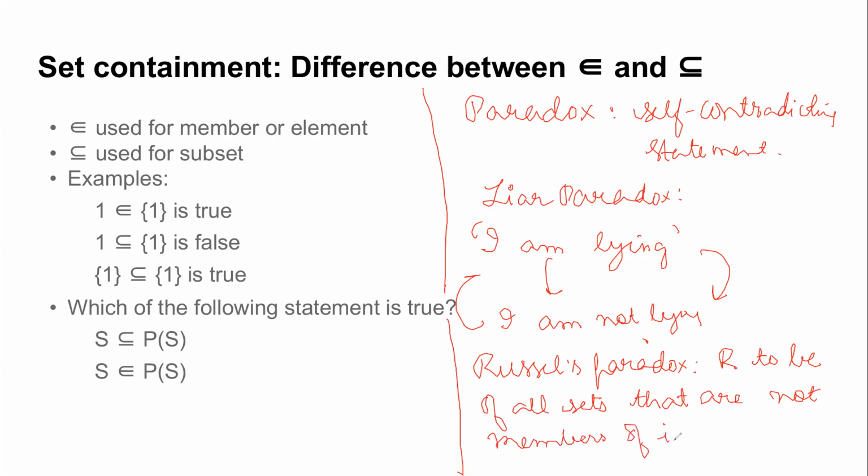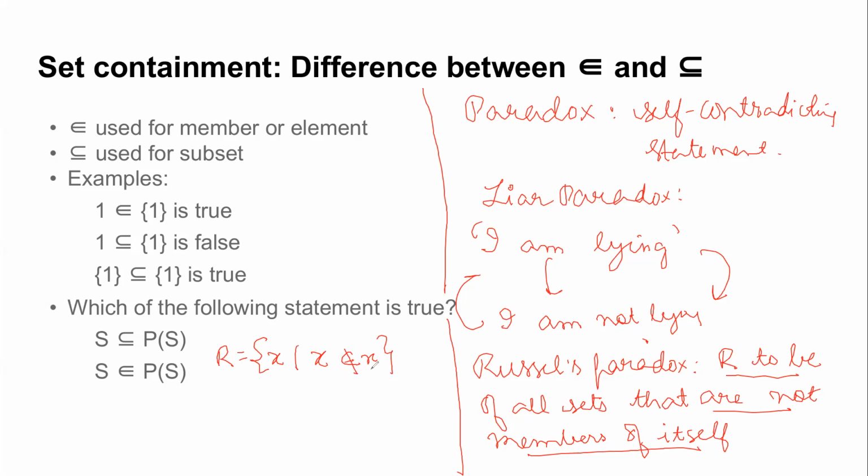Okay, so it seems that a lot of you have been through this. There's a very nice way to actually prove the solution to this. Let R be a set of all sets which are not members of itself. This is the definition of R. If I write it formally, it's something like this: R is X such that X does not belong to X. So R is the set of all those sets which are not members of themselves.